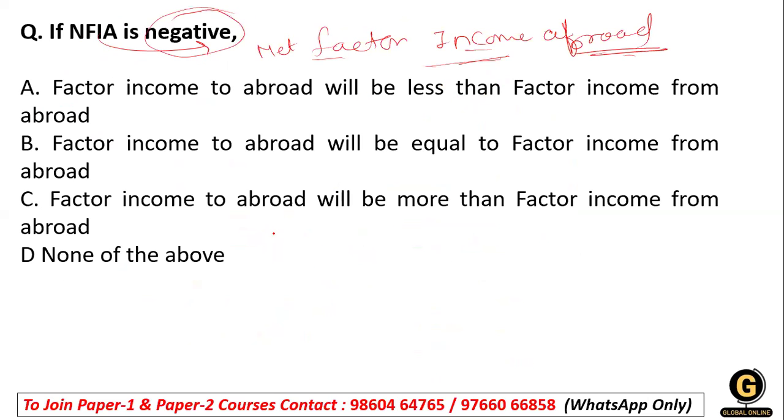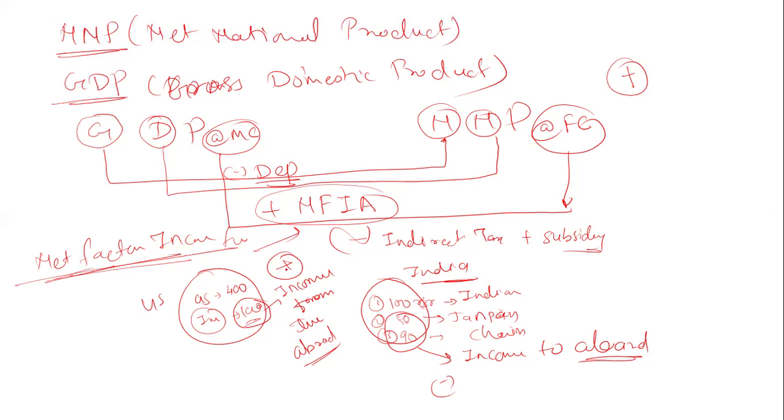The question is about whenever our net factor income from the abroad is negative. It will be negative if income from the abroad is less than the income to the abroad. That means India is earning less from the abroad, but if the USA earns more in India, it will be negative.